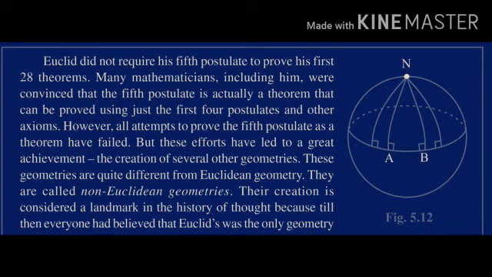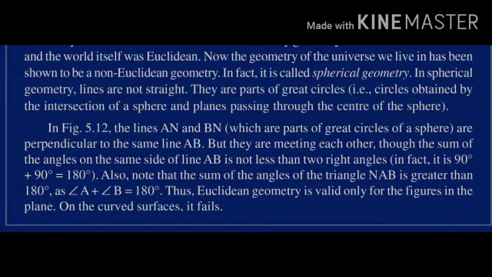Thus Euclidean geometry is valid only for figures in the plane. On curved surfaces it fails. So Euclidean geometry fails on curved surfaces and is followed only on plane surfaces. So that's it from this chapter.